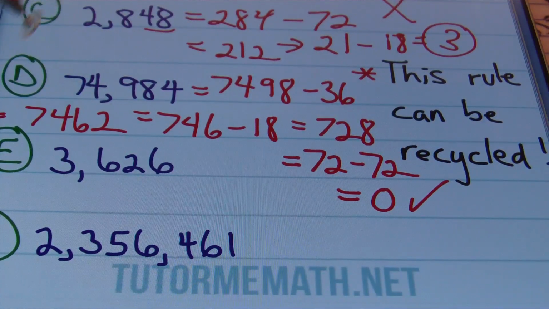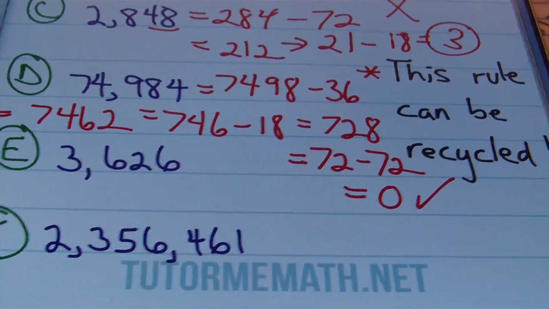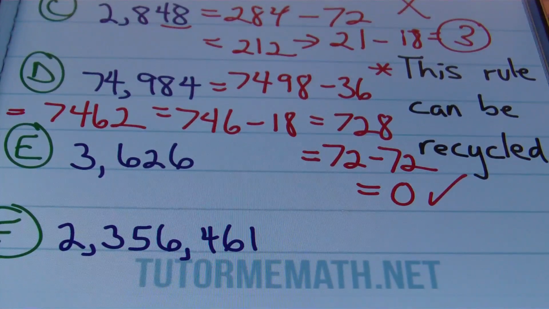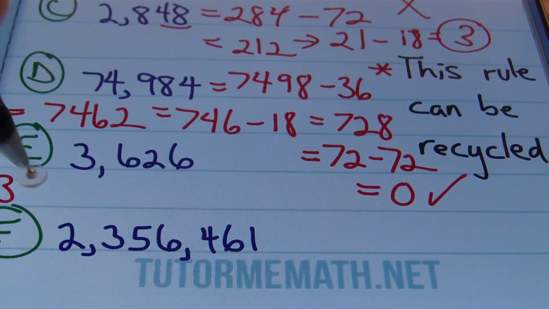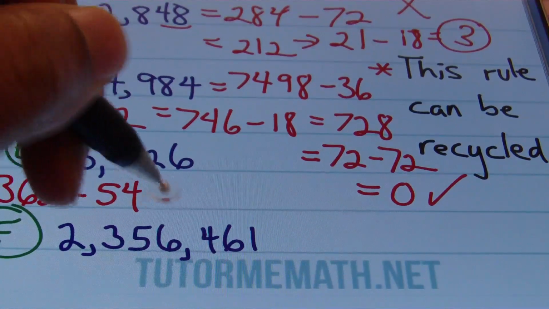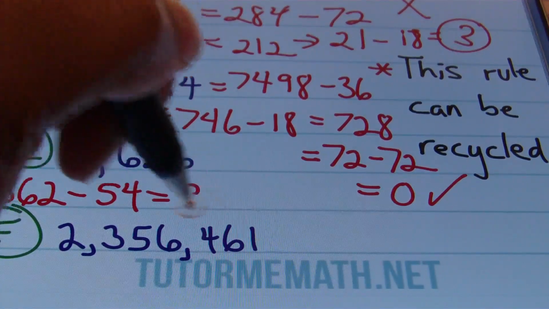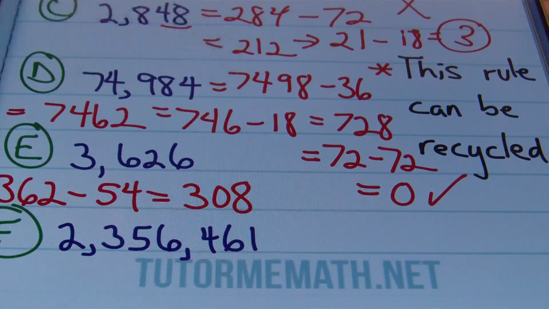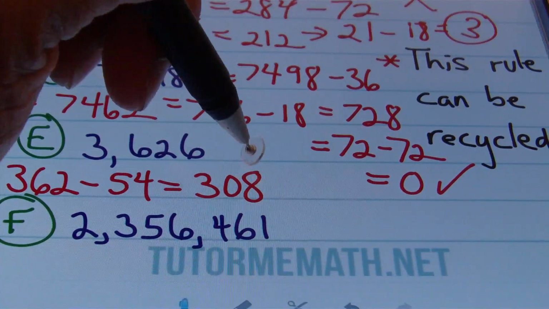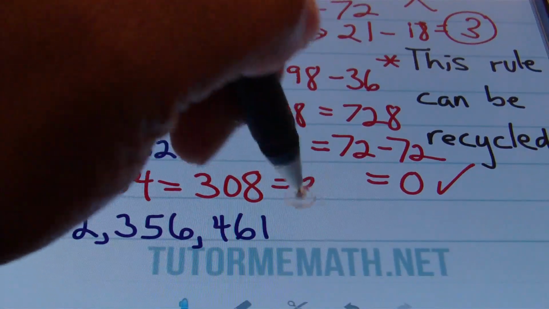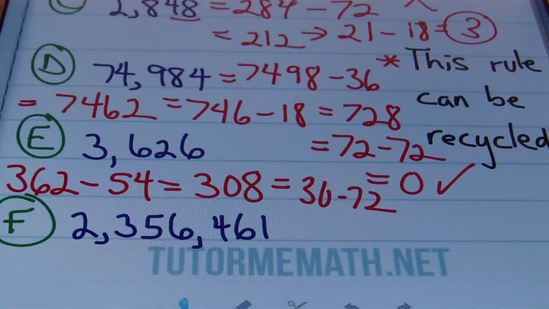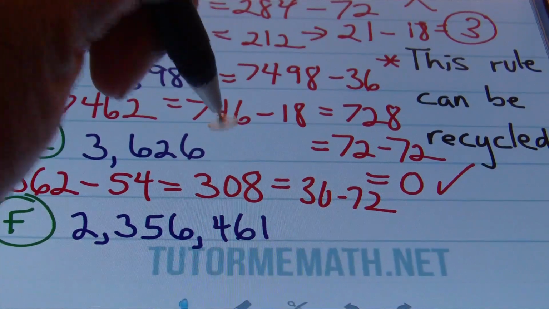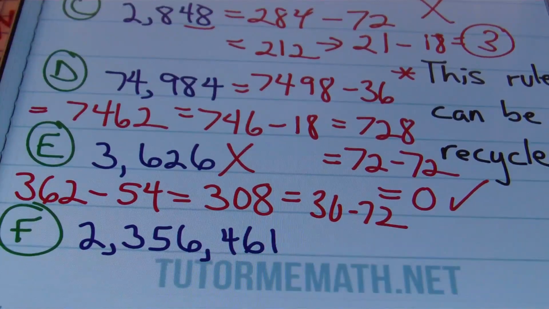All right, so let's go ahead and look at problem E here. With E, we have 3,626. So I'm going to multiply 6 times 9 to get 54. So you'll have 362 minus 54. This gives you a result of 308. I'm not familiar with 308, so I'll be multiplying 8 times 9, and that gives me 72. So 30 minus 72 gives me a negative number. I don't recall our rule dealing with negative numbers. So therefore, this 3,626 is not going to be divisible by 13. Not happening.